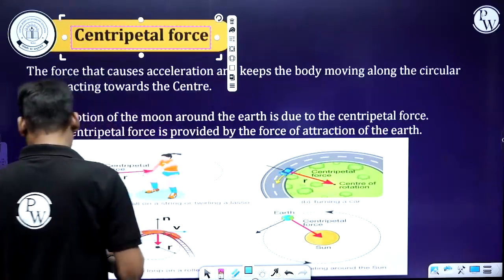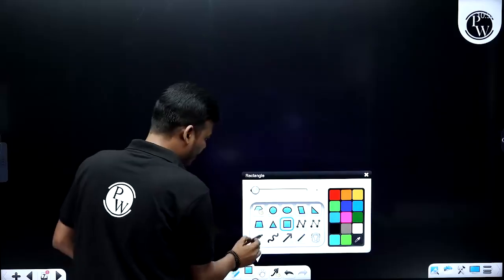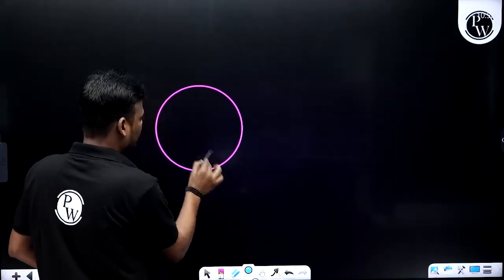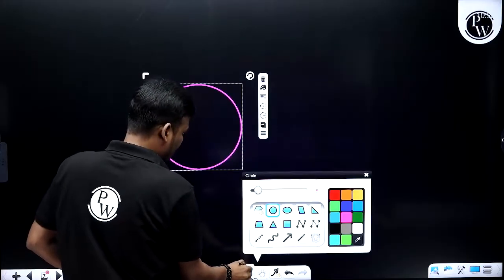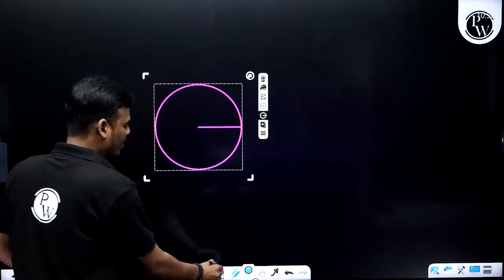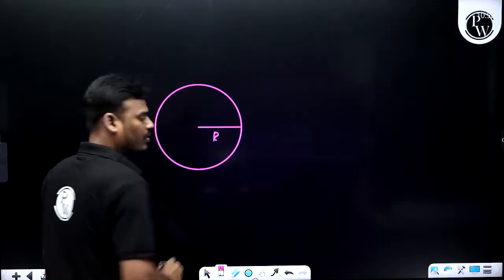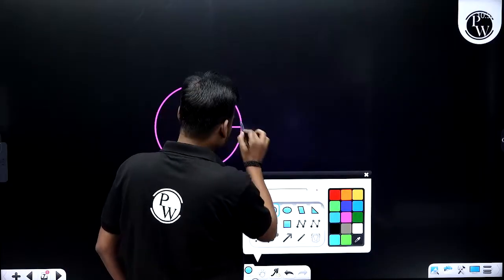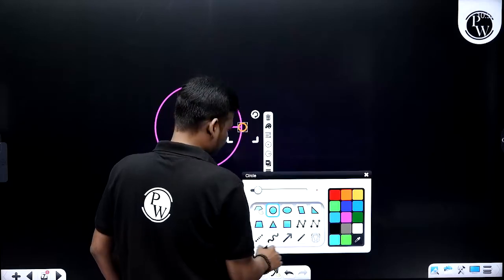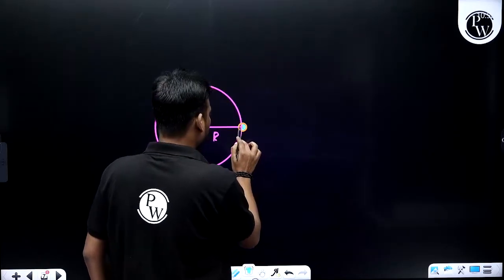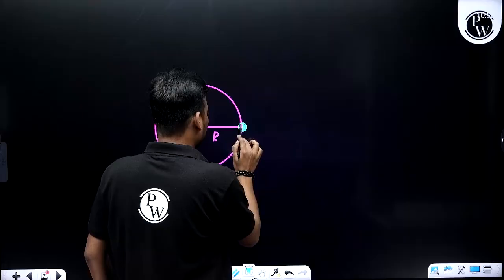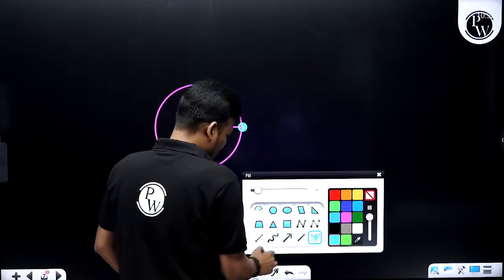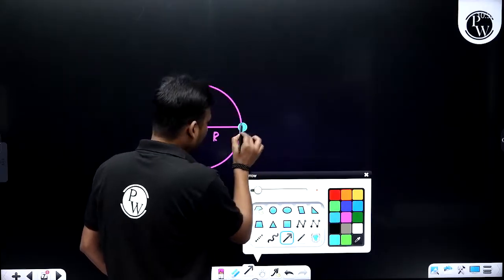Centripetal force. Let's consider this circular track of radius r. And if I consider one particle, this is the particle, and the particle is in motion.